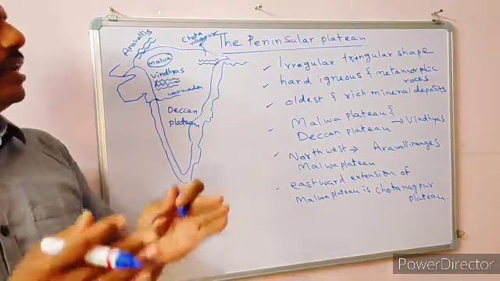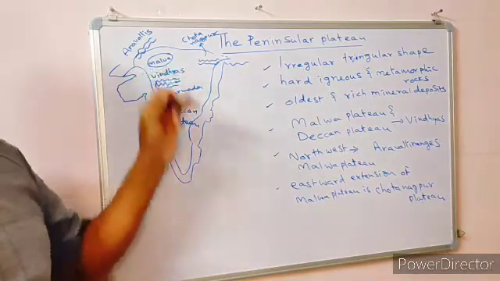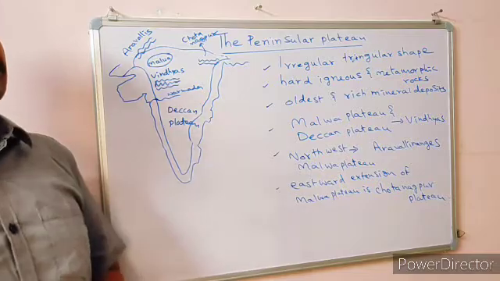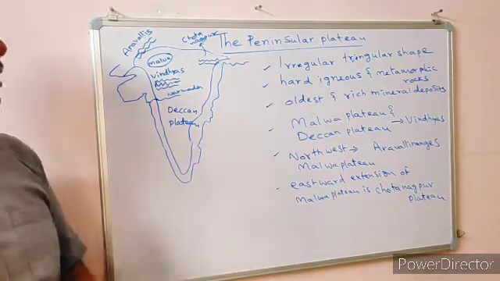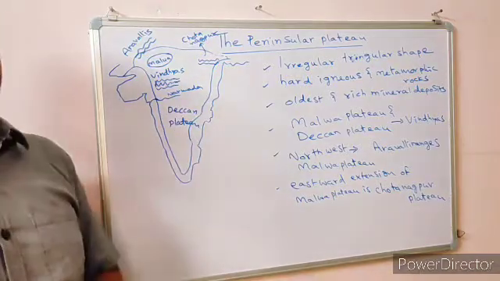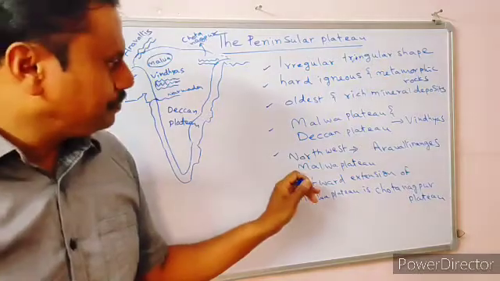In this way, a huge Peninsular Plateau is divided into two important plateaus, Malwa Plateau in the northwest and the Deccan Plateau in the south. Who is dividing these? Vindhya ranges are dividing both the Malwa Plateau and Deccan Plateau. Understood? This is one. Next.